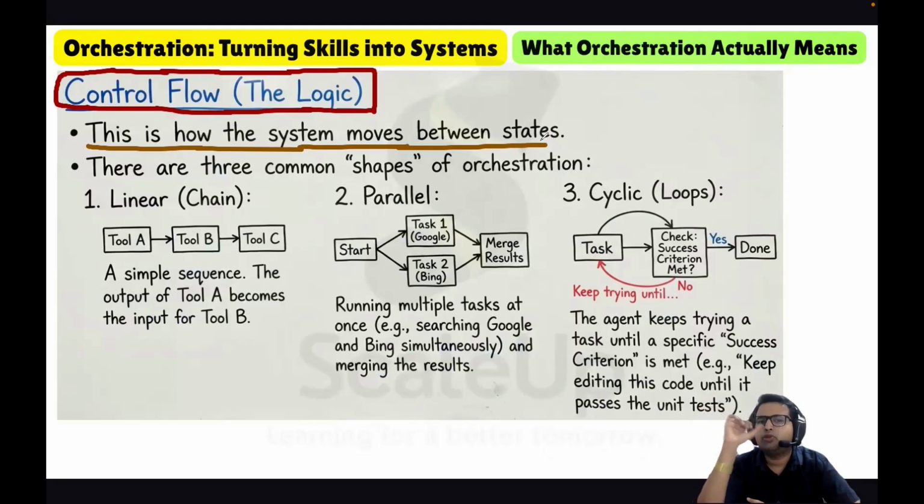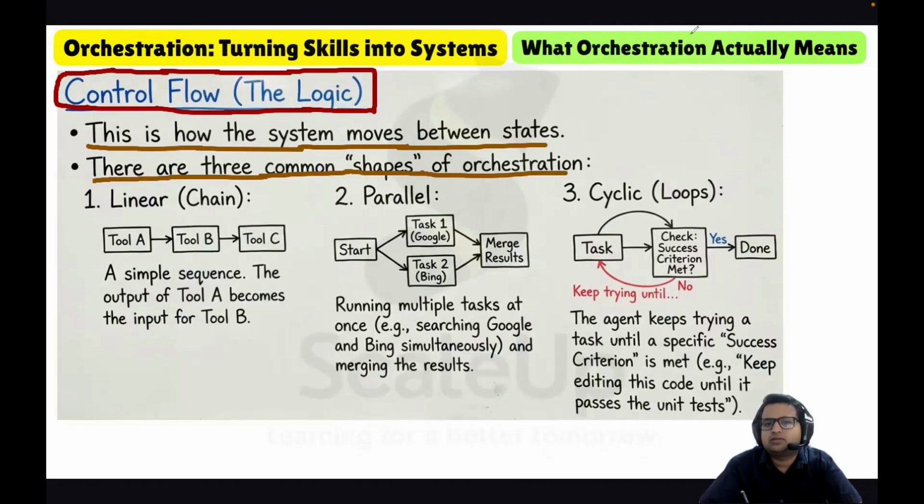How the system moves between states is decided by the control flow. In control flow, there are three common shapes of orchestration. The first is linear, which we also call the chain. In linear, it's a simple sequence, where the output of tool A becomes the input of tool B, and like that.